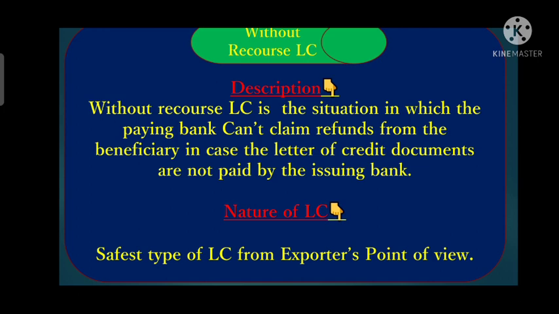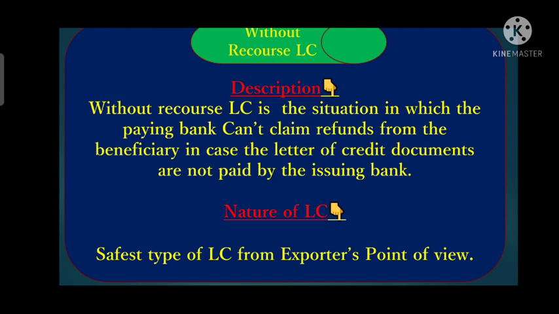But in with recourse LC, we know that it is the risky type of LC for the exporter, because the exporter has to refund that payment to the nominated bank whenever there is a default from the issuing bank. But in without recourse LC, the exporter is not liable to refund the payment to the nominated bank. So it is safest from the exporter point of view.